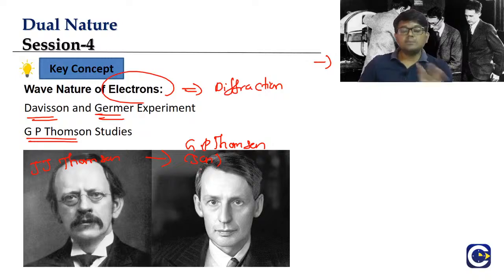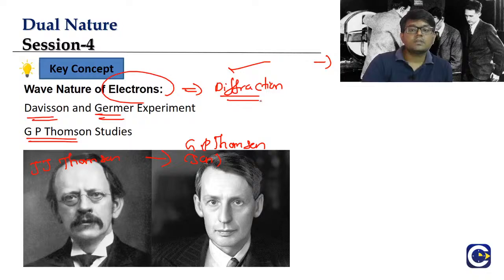So GP Thomson also experimentally proved it. Davisson and Germer proved the wave nature of electrons, where they demonstrated that electrons are able to show the diffraction phenomenon. GP Thomson also independently proved that electrons can show the diffraction phenomenon.